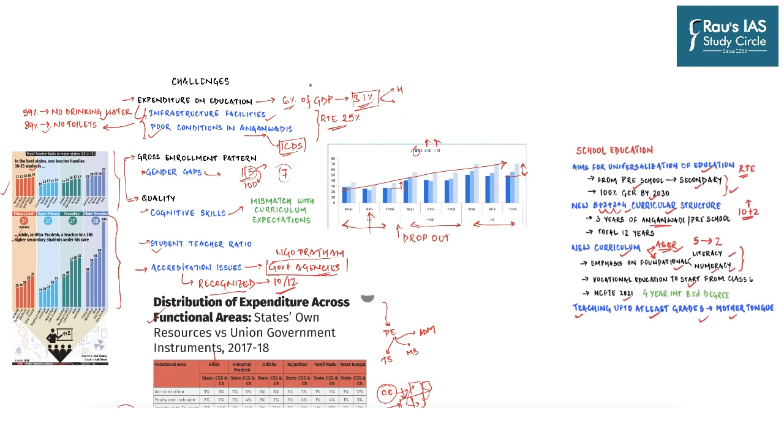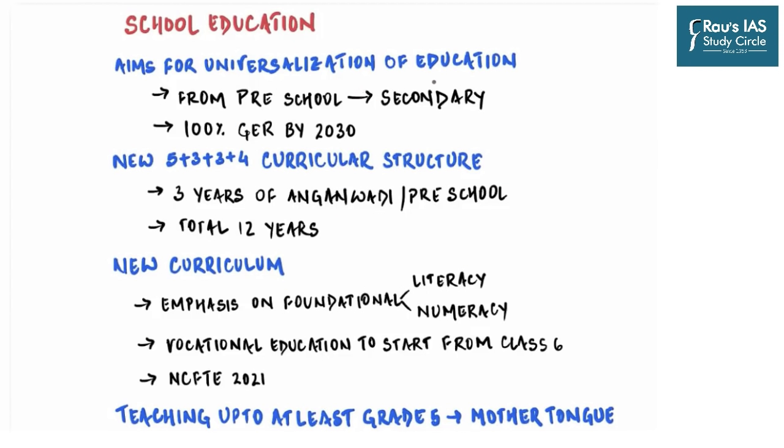And so for a lot of these issues, our National Education Policy 2020 has talked about at least 4 of the challenges, and let us now discuss them. Now, first and foremost, it is important to know that this policy aims for universalization of education, but this universalization of education is not new. You already know that through RTE, the education has been universalized, but that is the school education.